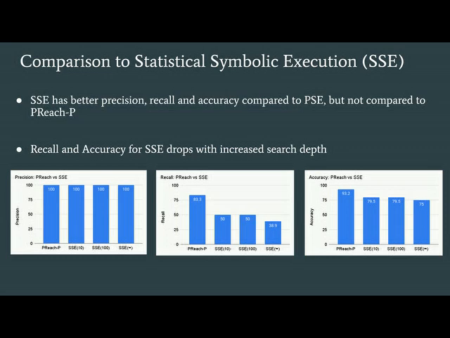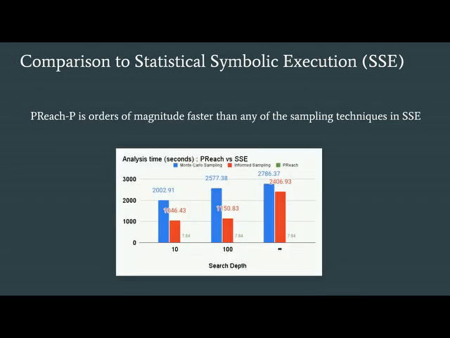This is the same scenario we observed when comparing with probabilistic symbolic execution. We also compared analysis time for Preach P and statistical symbolic execution, and we find that Preach P is orders of magnitude faster than any of the sampling techniques in statistical symbolic execution.